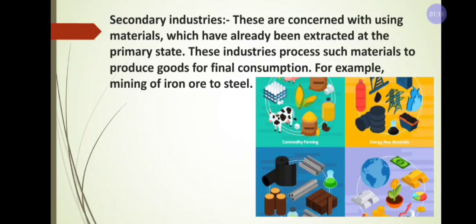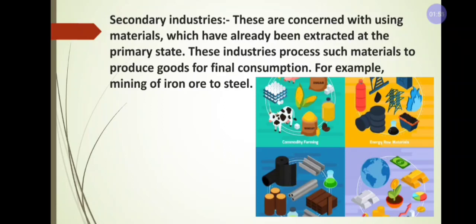This secondary industry, what will they do? What they have collected from the primary industry, they are going to convert. That means they have collected that raw material, now they are going to convert it to semi-finished goods or finished goods. Understood? Now let us learn what exactly secondary industry is. These are concerned with using material which has already been extracted at the primary stage.